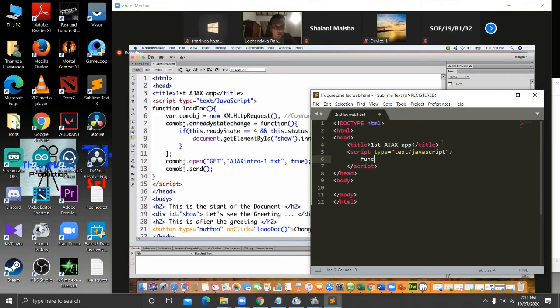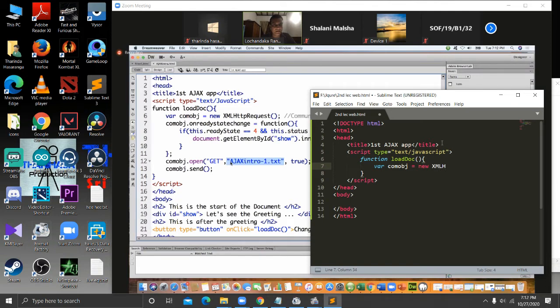that means when someone calls this load_doc function, this communicator object will be created. Then you are asking com_object to open this particular file through the GET method. That is the file I have saved as a txt file, and there is some kind of a text in the file.